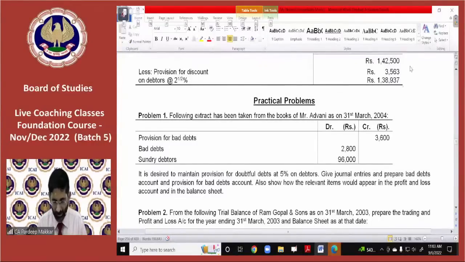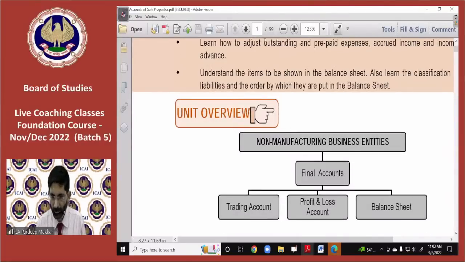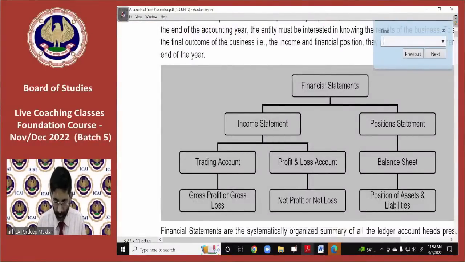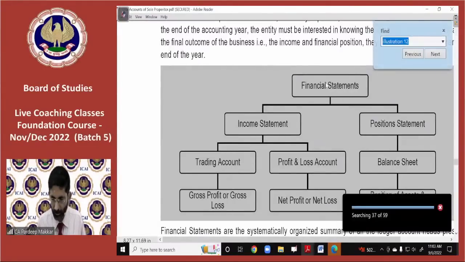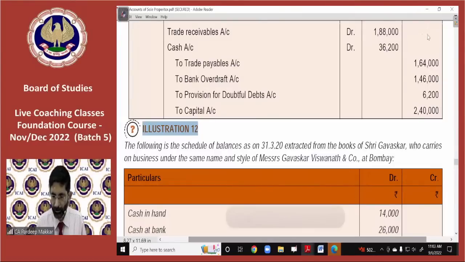Illustration number 12. Exactly, we will discuss illustration number 12, because it will help us understand each and every concept of our final accounts. Let's go for illustration number 12.